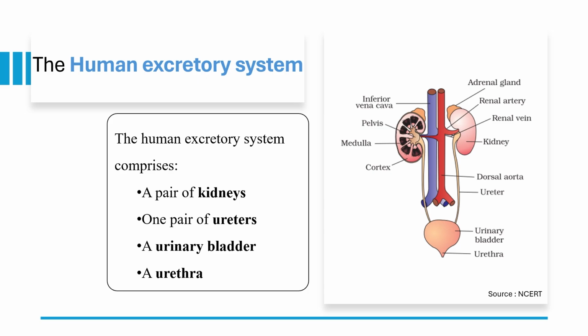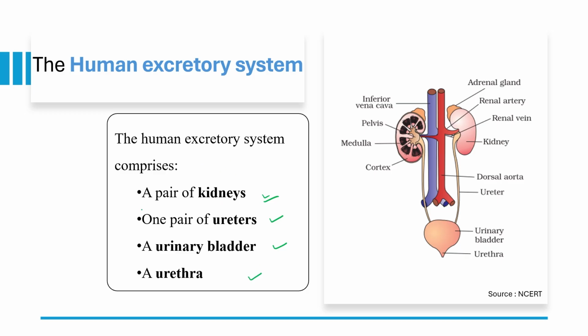Okay, so the human excretory system comprises a pair of kidneys. As you can see, one kidney is present over here, one kidney is present over here, left and right. Two kidneys or one pair of kidneys, and each kidney is attached with one ureter. So one pair of ureters, one urinary bladder, okay, and a urethra.